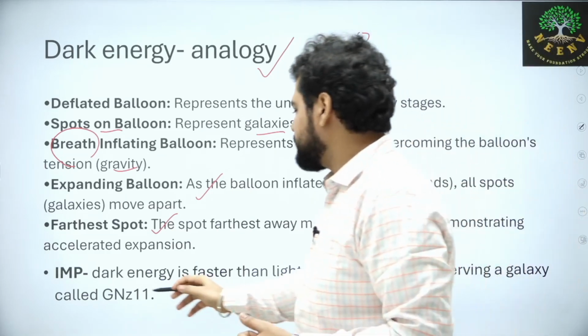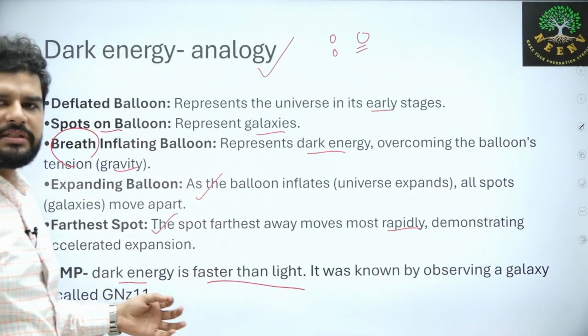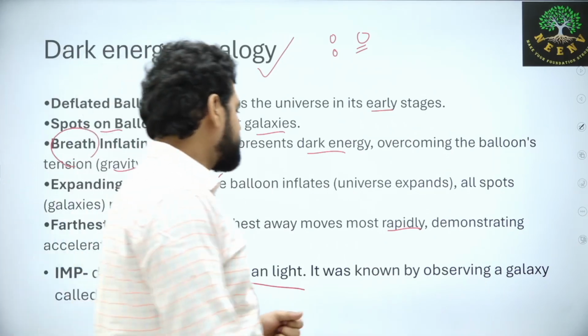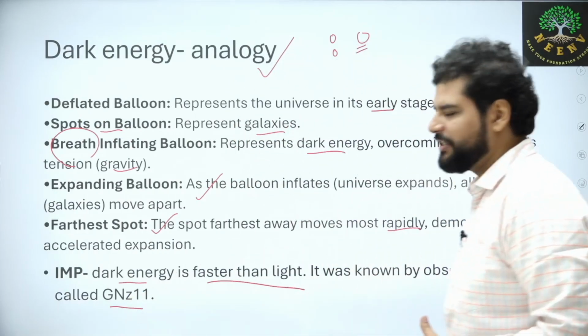Okay, now this is important. Dark energy is faster than light. UPSC can just put this in an MCQ and ask you whether it is true. Yes, it is true. It was known by observing a galaxy called GN-z11.